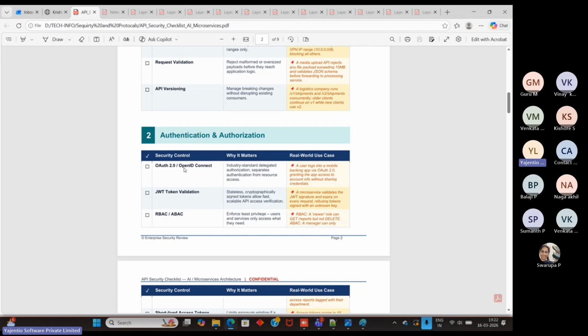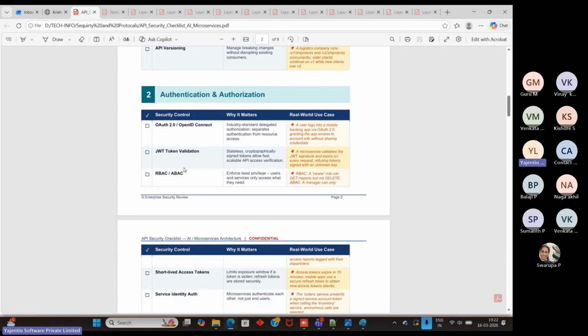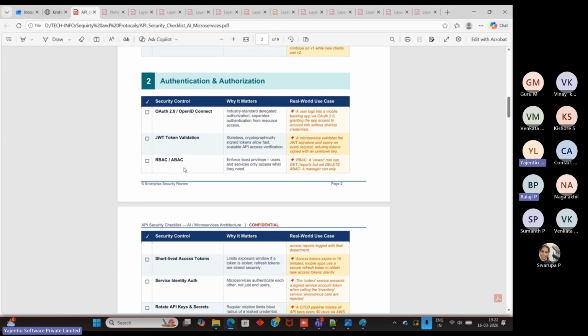Another thing, authentication and authorization. These I am talking about, right? OAuth 2.0, OpenID Connect, JWT token, I am talking about these. These things should follow that. Then apart from that, on your side, RBAC, ABAC, these all enforce user rules and role-wise access, role-wise permissions.